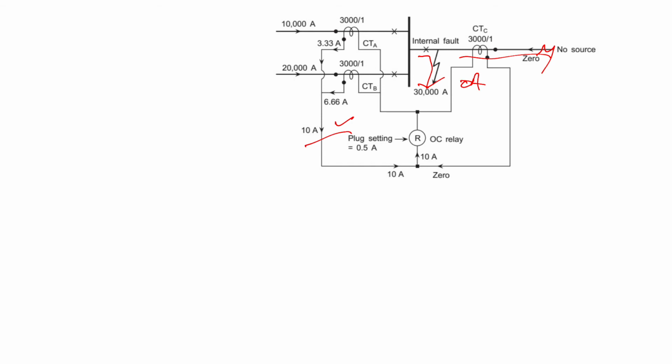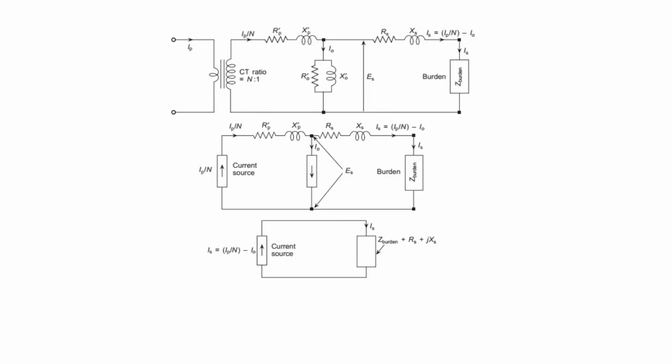So the maloperation of the busbar differential scheme on external fault is caused due to the non-ideal behavior of CT carrying excessive primary current. It will therefore be pertinent to take a closer look at the actual behavior of the protective current transformer. We can see its equivalent diagram, and after that we can analyze what happens in the case of CTs in that very case. So we'll discuss the actual behavior of the protective CT.